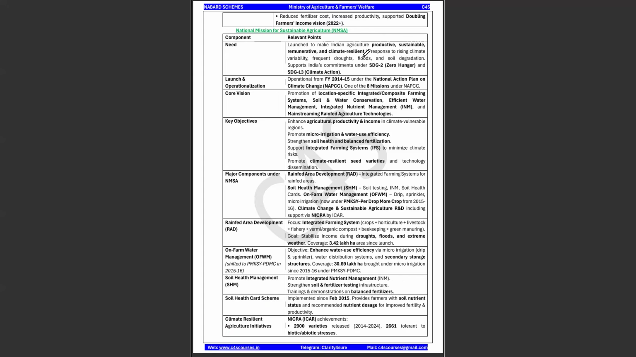What is the objective? To enhance agricultural productivity and income in climate vulnerable regions. This is important. Okay. Promote micro irrigation and water use efficiency. It strengthens the soil health and promotes the balanced fertilization of that particular soil or land. It supports your integrated farming system. It promotes climate resilient seed varieties and technological dissemination. It was launched in the financial year 2014-2015 under the National Action Plan on Climate Change.